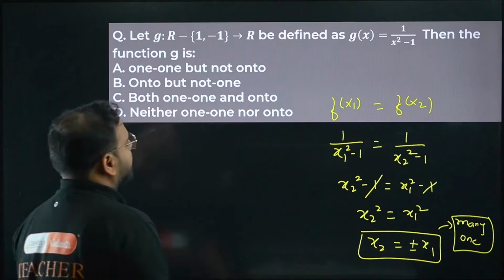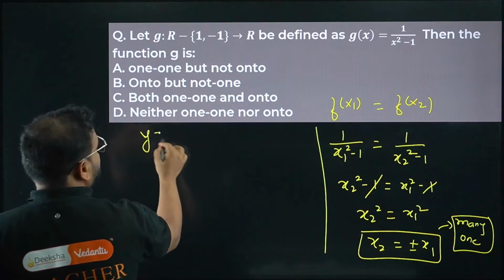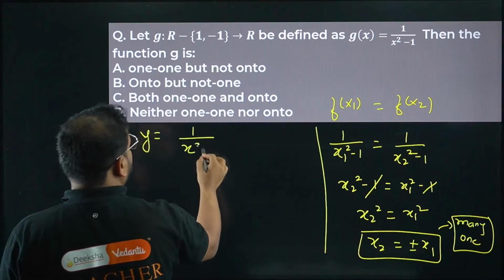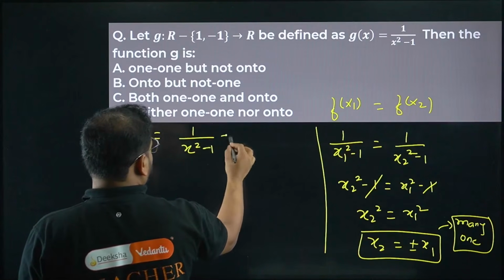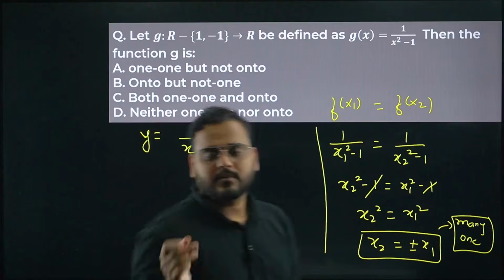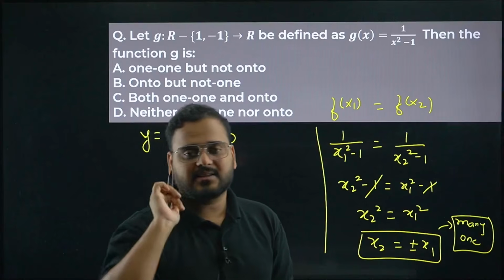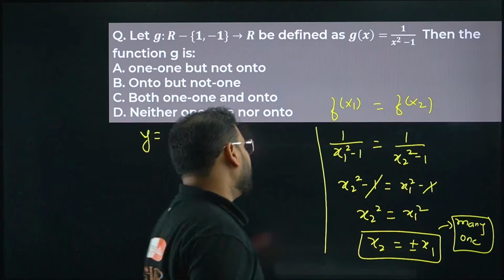Checking for the range part now. So I'll write this as y equals 1 upon x square minus 1. We're going to make x the subject. Usually we write the function in terms of y and x and make x the subject, this time to get the restriction or limitation on the variable y.